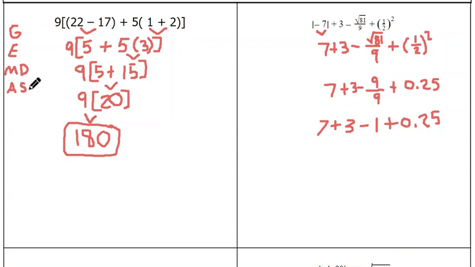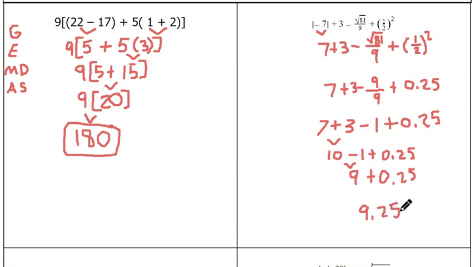All right, so now I'm left with add or subtract, and I want to do this from left to right, whatever comes first. So 7 plus 3 comes first. So 7 plus 3 would give me 10, and then I have this minus 1 plus 0.25. I'm still doing adding, subtracting. I do whatever comes first, left to right. 10 minus 1 comes first, so I'm going to do that, and that gives me 9. And then now I can do that 9 plus 0.25, and that will give me 9.25. And that is my final answer, and that is how we got that answer using the order of operations.